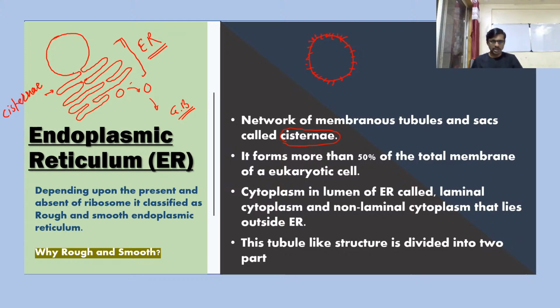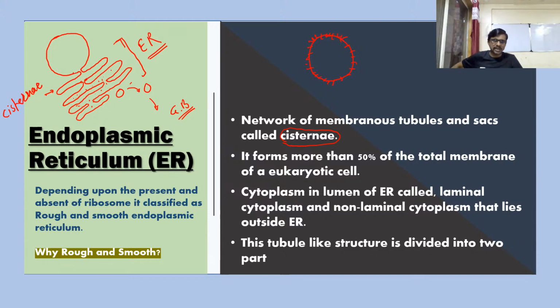Why? Let's see. Consider the cytoplasm which is inside the lumen of the ER. What is luminal cytoplasm? The part of the cytoplasm which is inside the endoplasmic reticulum, we call luminal cytoplasm.